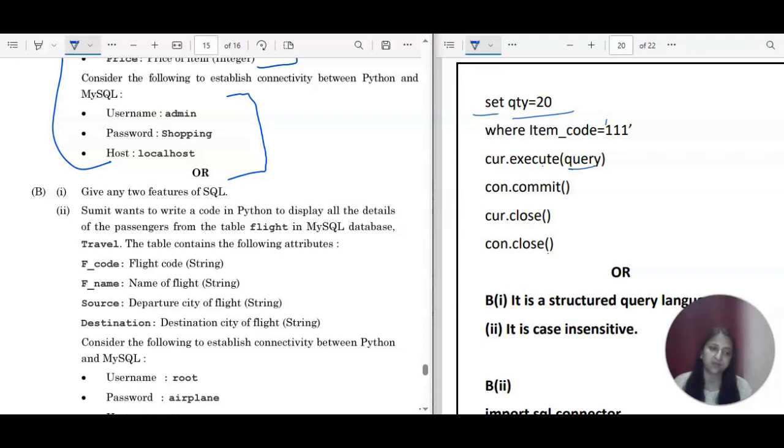Give any 2 features of SQL. It is a structured query language which is completely based.